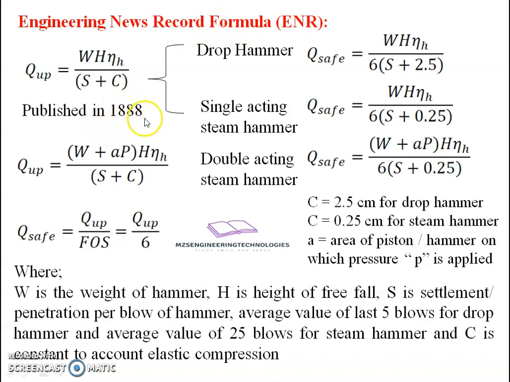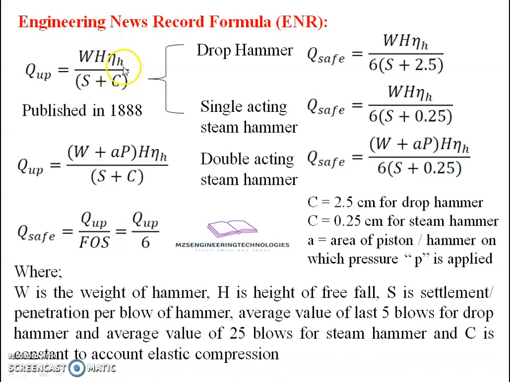This was published in 1888. So in this formula, Q_up equals W into H into eta_H divided by (S plus C), where W we know is the weight of the hammer, H is the free fall height, and eta_H is the efficiency of the hammer. What actually is the meaning of efficiency of the hammer? When the hammer strikes on the head of the pile, there are certain losses. The losses may be due to rebound, or due to conversion of kinetic energy into other forms of energy. Energy losses are there, and the energy losses have been accounted for.